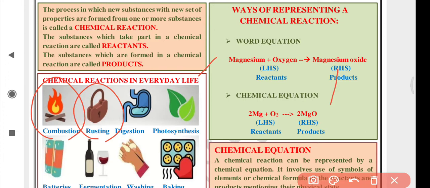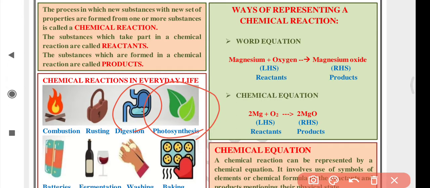Rusting is also a chemical process. Digestion, the food which is digested in your stomach, is also a chemical reaction in which acid chemically reacts on some food components like carbohydrates and fats to form new substances. Photosynthesis, just opposite of digestion in humans, is the process in which food is made by plants in the presence of sunlight that provides energy for the reaction.